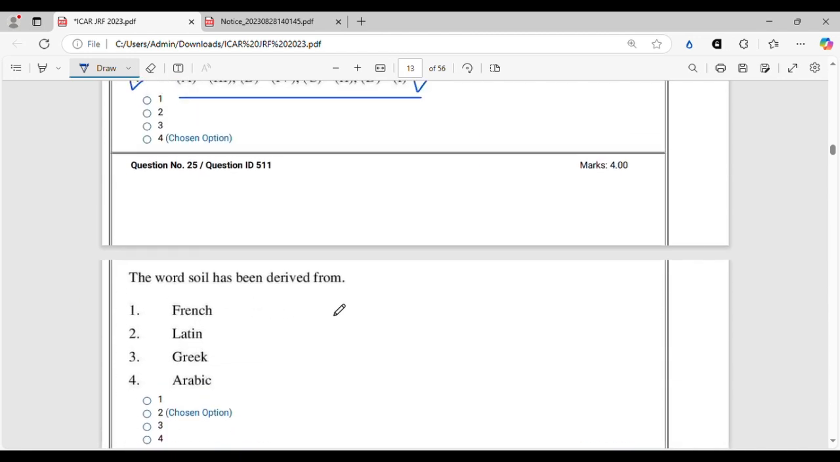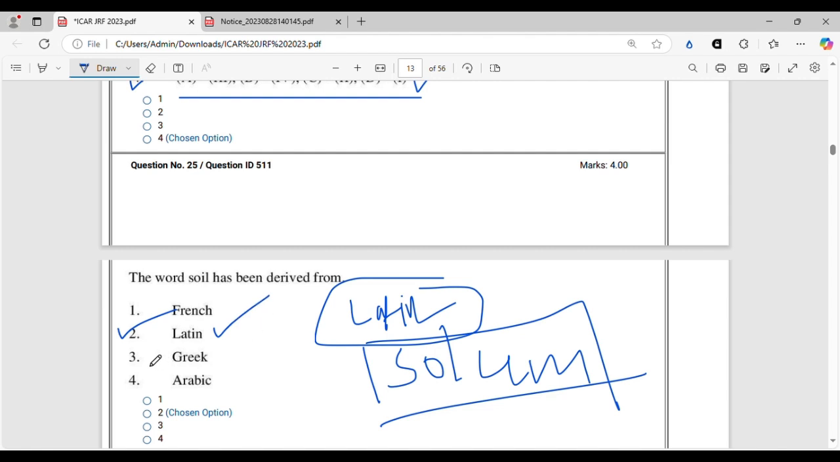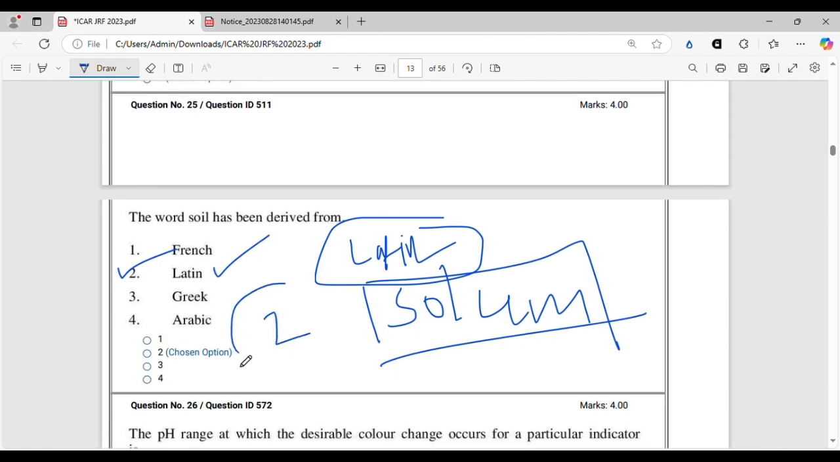The word soil has been derived from Latin solum, which means floor. All right, so it is a Latin word. You have to know this. This is a simple general agriculture question. You can find it in any book, any soil science book also you can find it. So it will be option 2.